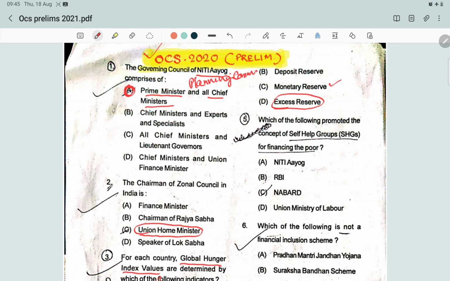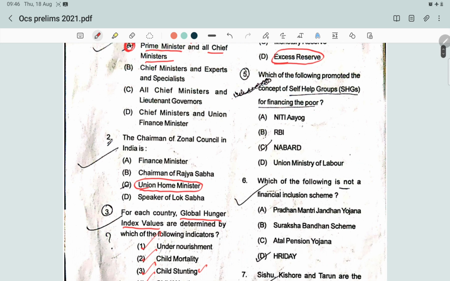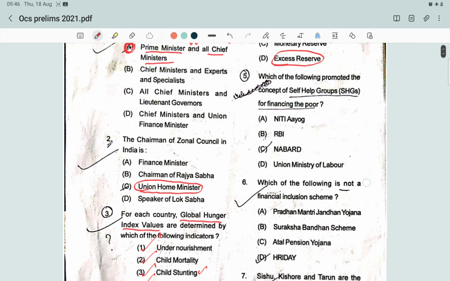What is monetary reserve? Monetary reserve is a holding of currency, precious metals and other highly liquid assets that is used to redeem the national currency. What is deposit reserve? That is the minimal amount of cash that banks are required to keep on hand in case of unexpected demand. And what is cash reserve? Cash reserve refers to the money a company or an individual keeps on hand to meet short-term and emergency funding needs. So here the answer is excess reserve.